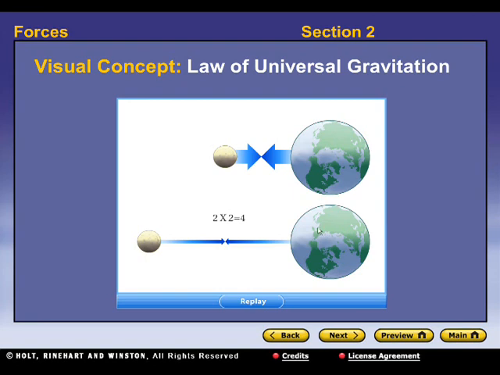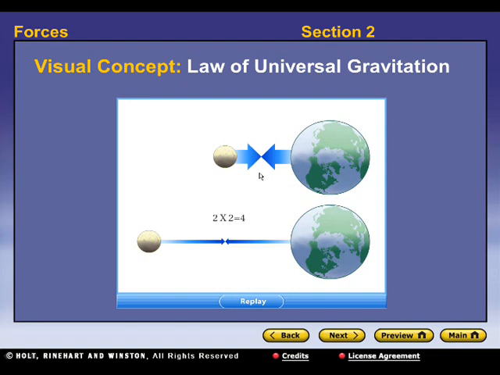Okay, remember that F is equal to G times M1 times M2, the two masses multiplied together, divided by d squared, which is the distance between the two of them. So when you have large masses, like the moon and the Earth, the force of gravity between them is fairly strong because the masses are very large. Even though you have a large distance, the masses are extremely large.